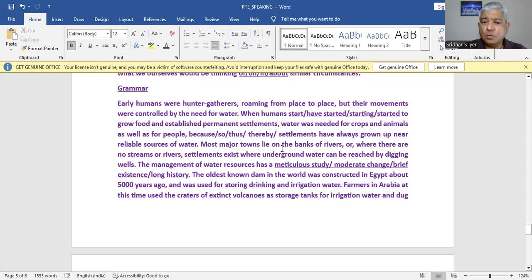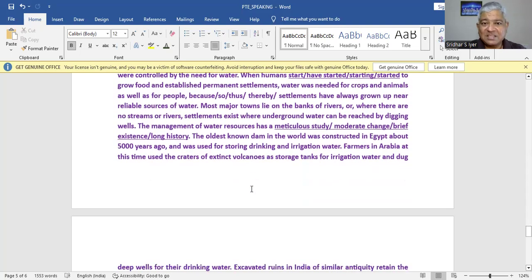Okay, most major towns lie on the banks of rivers or where there are no streams or rivers. Settlements exist where underground water can be reached by digging wells. The management of water resources has a meticulous study, moderate change, brief existence, long history. So we are talking about the past, the management of water resources. So it can be only long history here, because this is actually not the entirety of the grammar. This is also contextual. So we have to be careful with the contextual fill in the blanks as well, believe me.